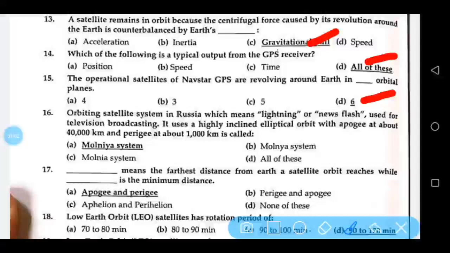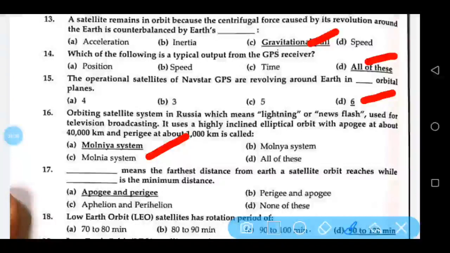Orbiting satellite system in Russia, which means lightning or news flash, used for television broadcasting. It uses a highly inclined elliptical orbit with apogee at about 40,000 km and perigee at about 1,000 km, is called Molniya system. A option is correct.